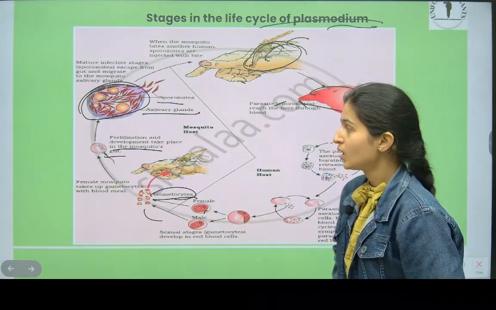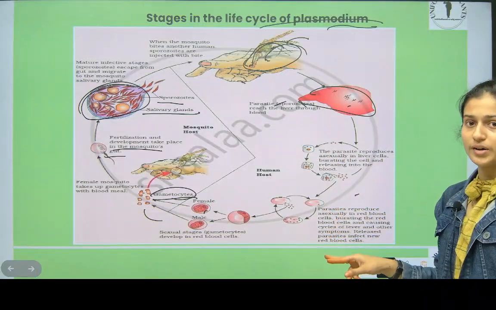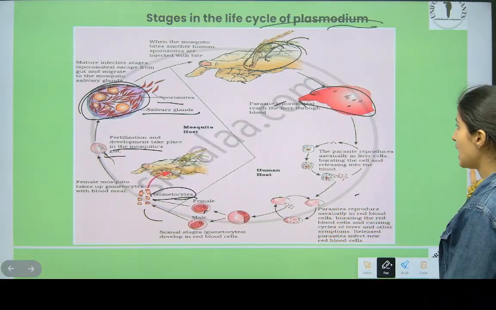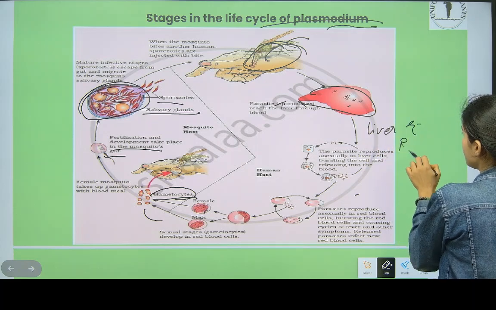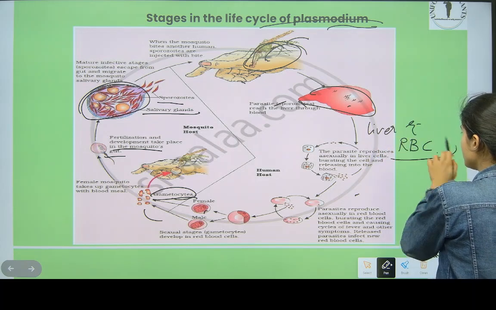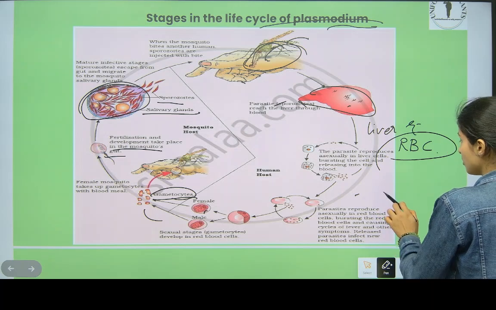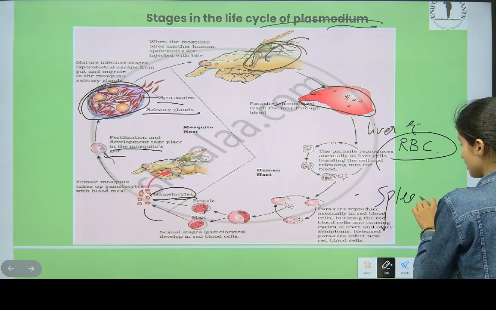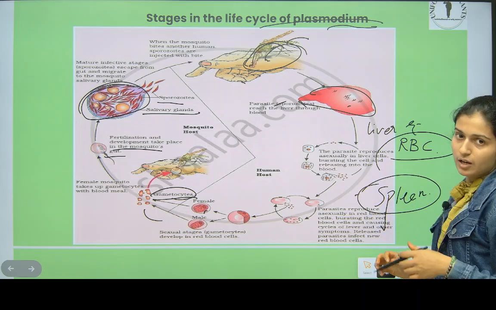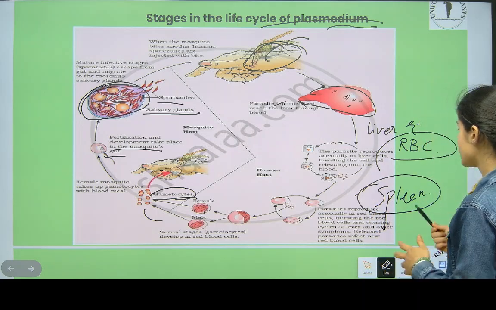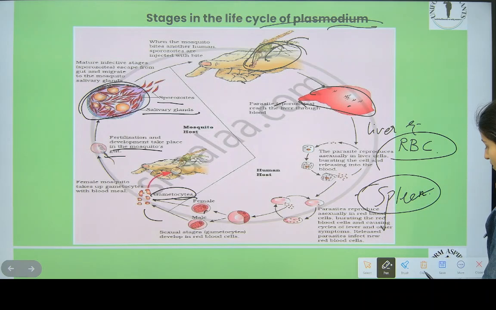So like this, it affects the human body and attacks the liver and RBCs directly. You know, when RBCs are attacked by malaria or anything, the dead ones go to the spleen, a part of the human body. All dead RBCs go to the spleen. Remember this also.